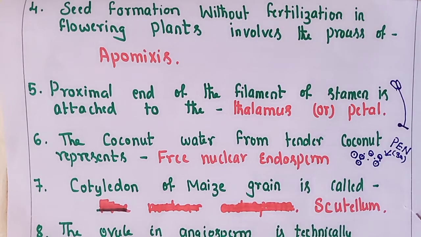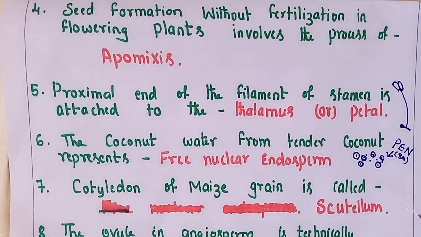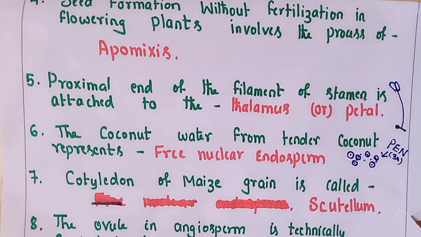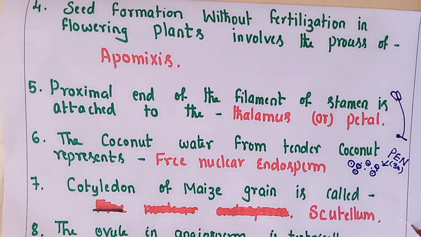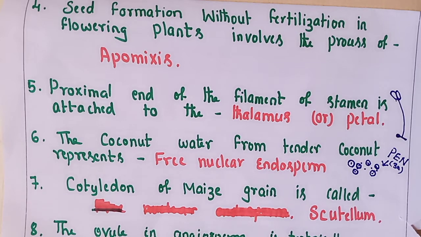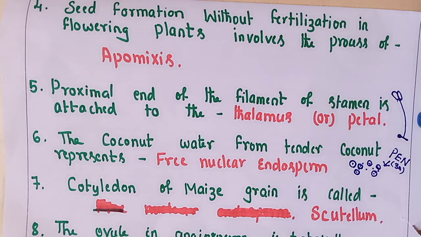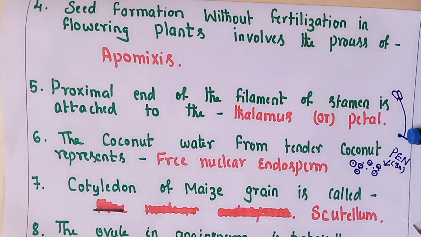Our next question is related to apomixis. As you know, apomixis is the formation of seed without fertilization. It is like mimicking sexual reproduction, but actually it is asexual reproduction. Then here you can see the stamen, having filament and anther. This is the proximal end of the filament of the stamen. It is basically attached to the thalamus or to the petal.